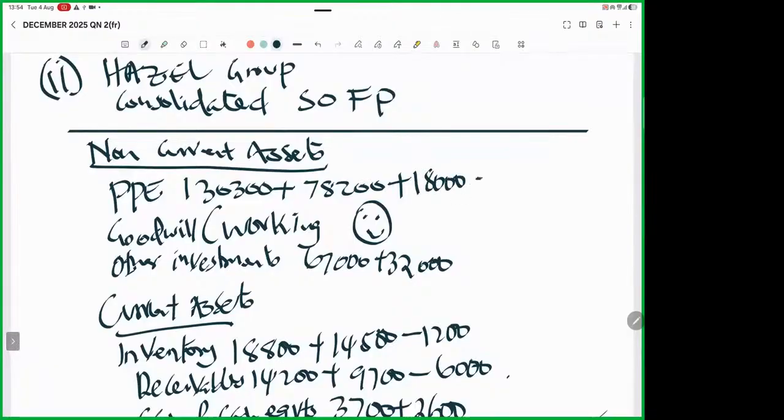And then we subtract accumulated depreciation. So are you able to give me the depreciation, ladies and gentlemen? Depreciation will be 18,000. We divide by what? Remaining life. I have a past paper here. Is there anybody who is able to see the remaining life? 9 years. So divided by 9 years, which will give me how much, ladies and gentlemen?